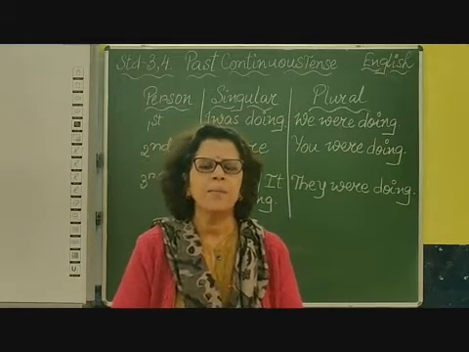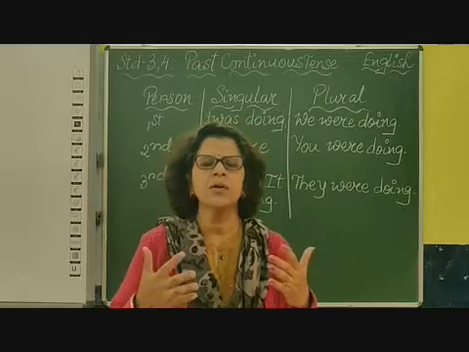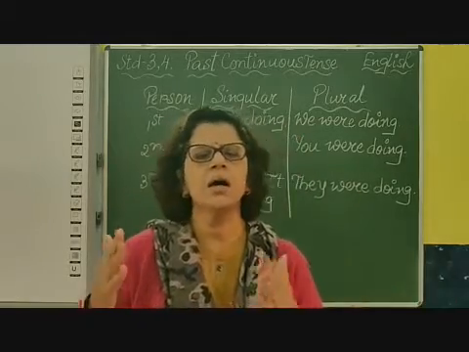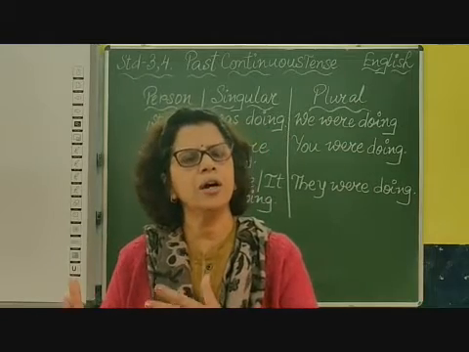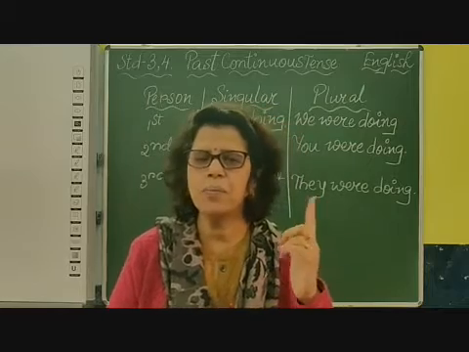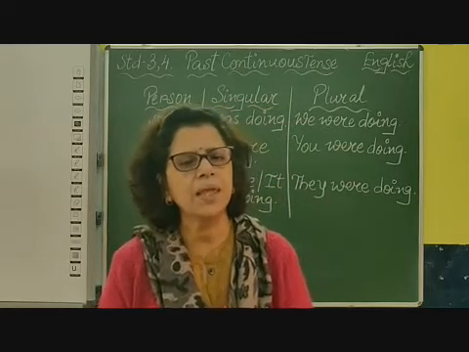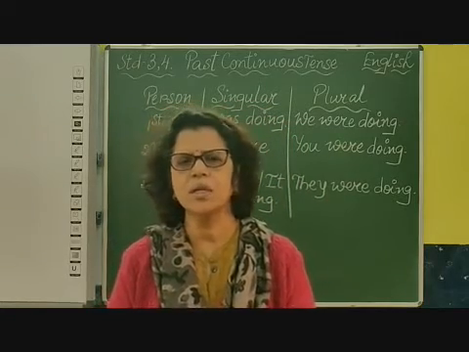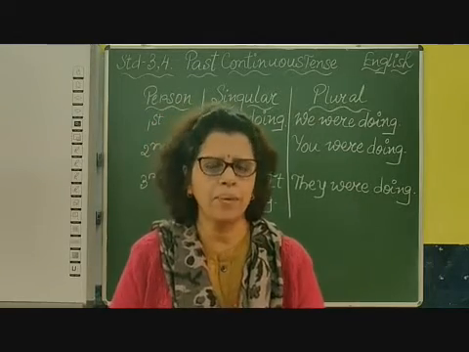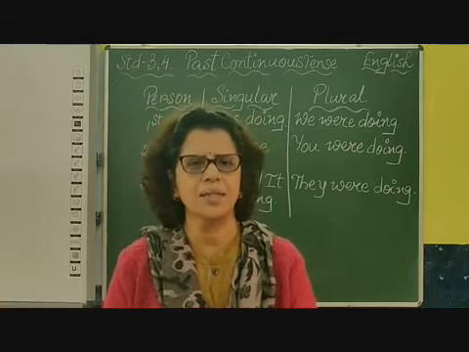So children, in present continuous tense, we use the subject, then the helping verb is or are, and then the verb and then ing. But do you remember I have said something else? What was it? It is that with I we use am in present continuous tense.